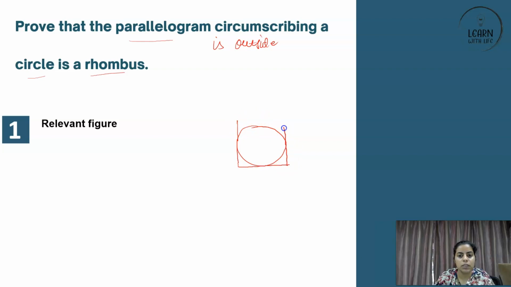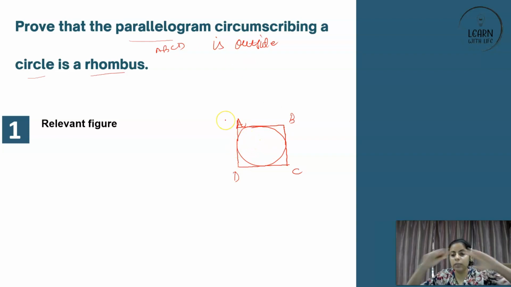Now if you see, this, by mistake, has gone up. So please delete this. This is not going to be there. Let's name it A, B, C, D. So now ABCD is the parallelogram that we have considered. The circle is anyway inside, so you identify it. And it is said that any parallelogram that's outside the circle, circumscribing the circle, has to be a rhombus.